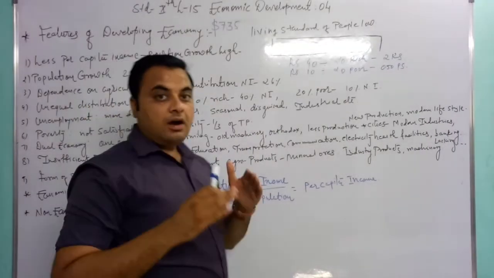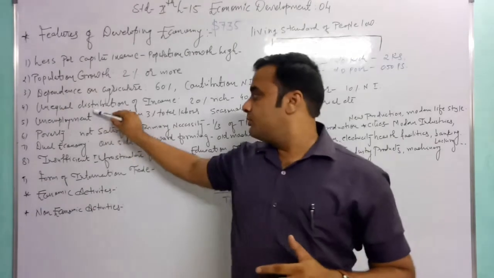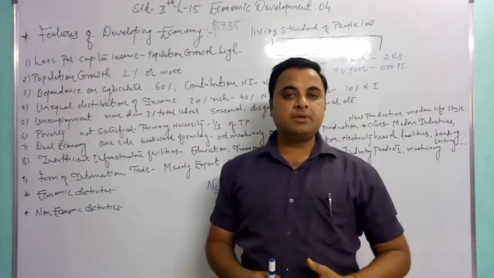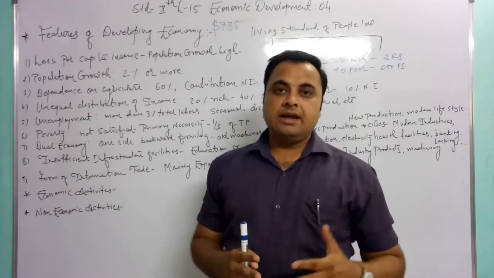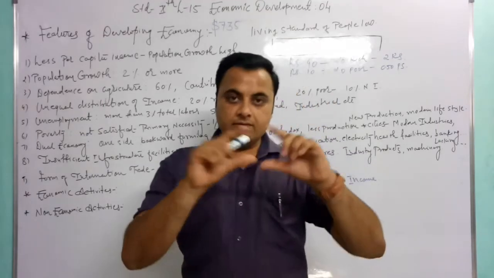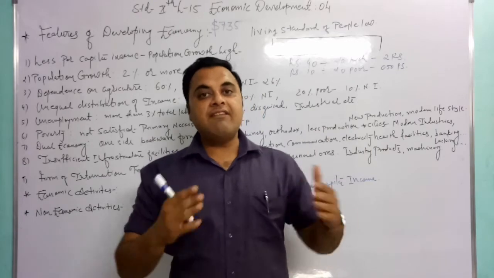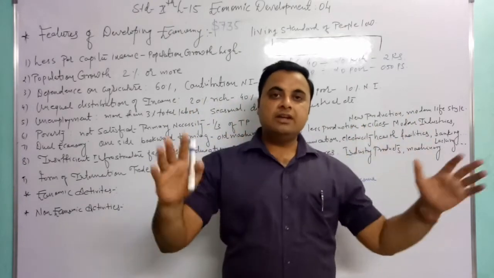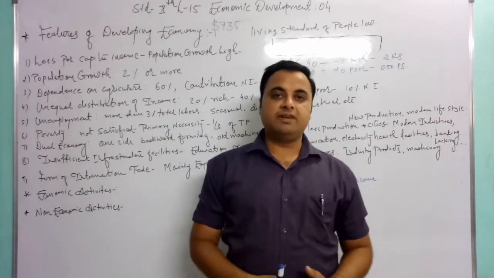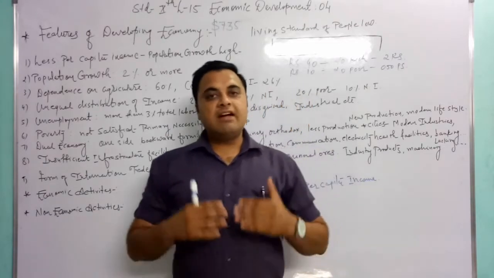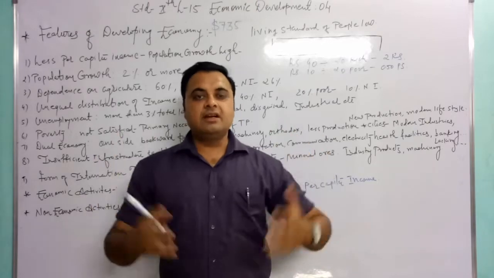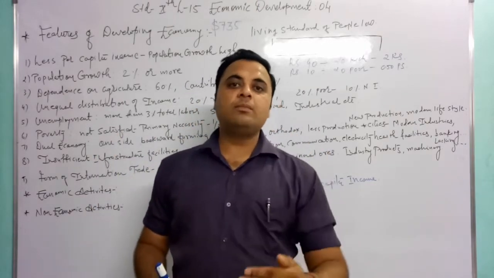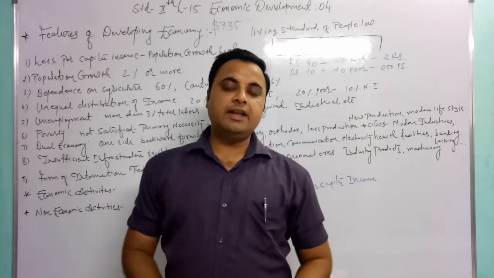Next point, the unequal distribution of income. At the start of this chapter, I explained in the introduction that every person's day starts in a different style, in a different way. Some persons have a very luxurious and materialistic lifestyle, and some persons struggle for a meal a day.